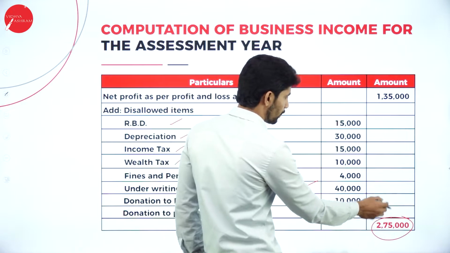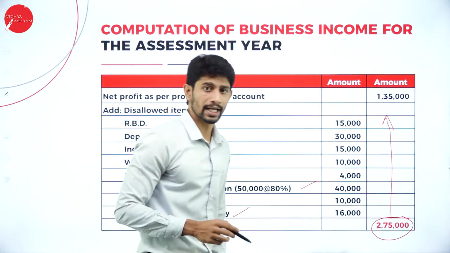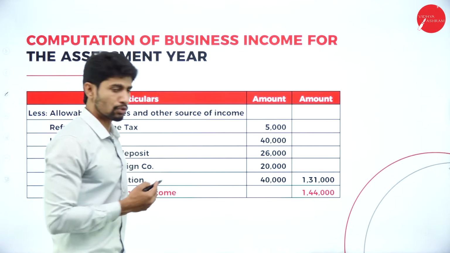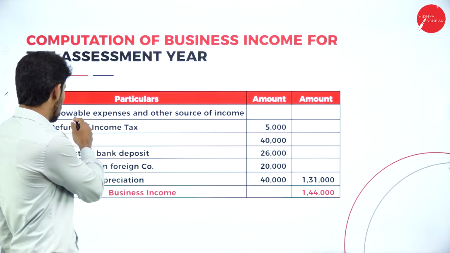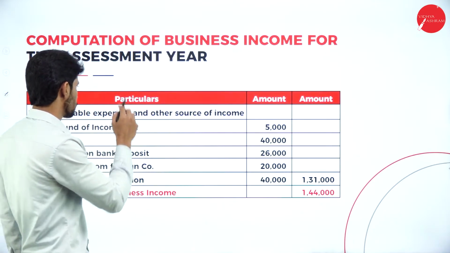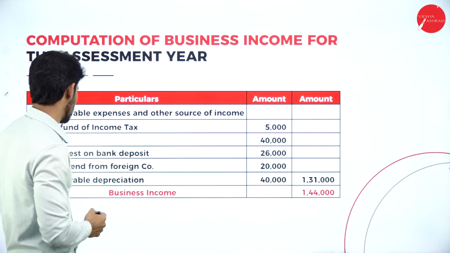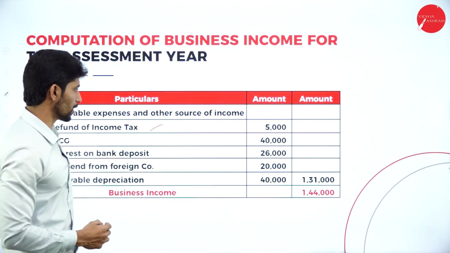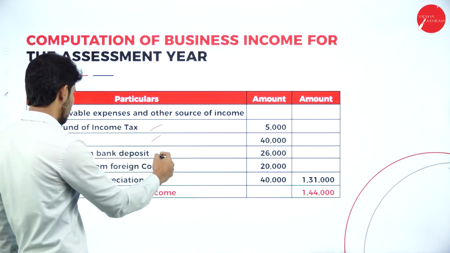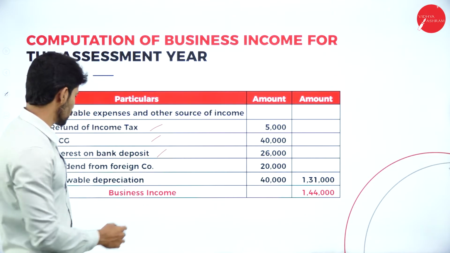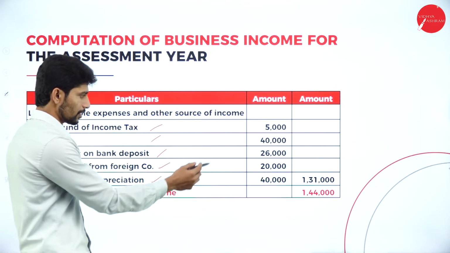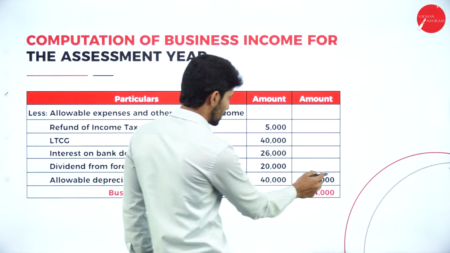So add 2,75,000 with 1,35,000, you will get some total, and from that total deduct allowable expenses and other sources of income. So in that, refund of income tax 5,000, long-term capital gain 40,000, interest on bank deposit 26,000, dividend from foreign company 20,000, allowable depreciation 40,000, total 1,31,000.